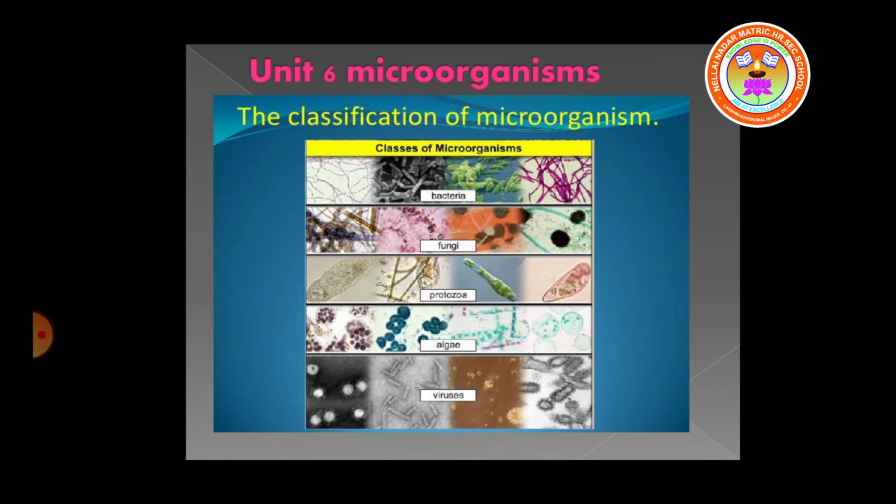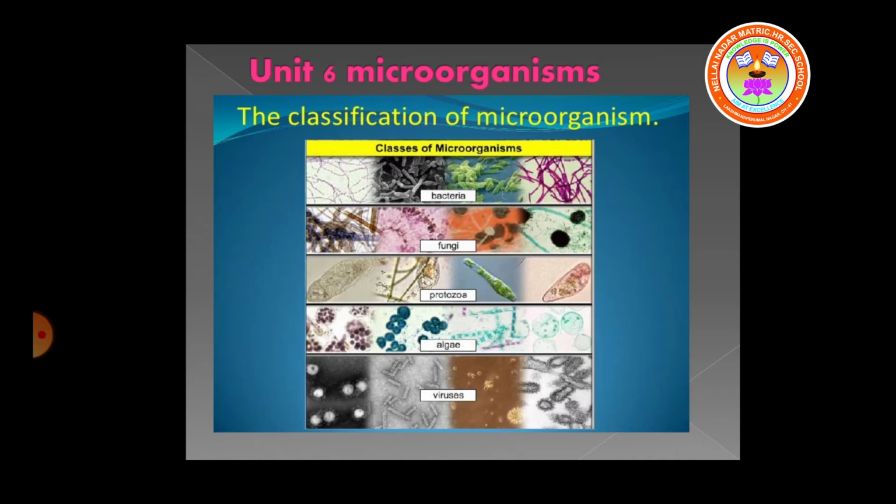Children, do you remember what we studied in the last class? Yeah, that's correct. We studied about microorganisms. Can you say what microorganisms are? Yes, you're right. Microorganisms are too small and cannot be seen with our naked eyes.